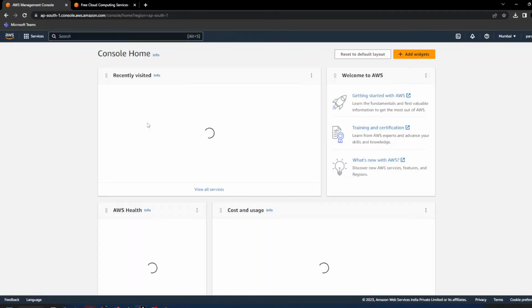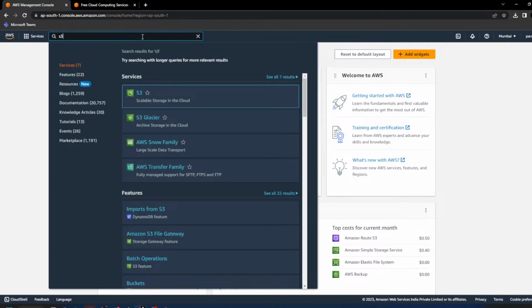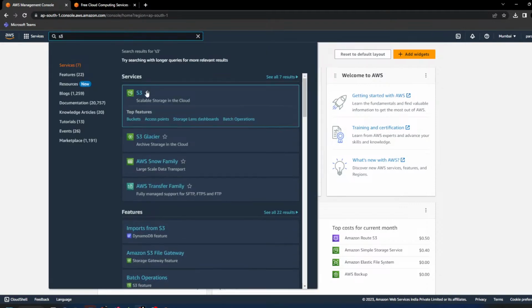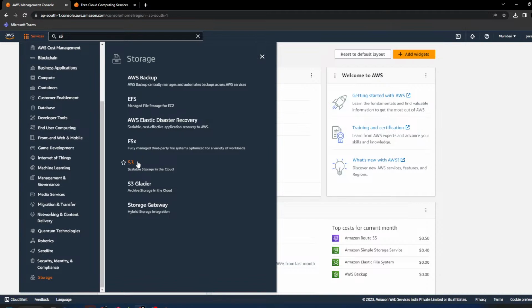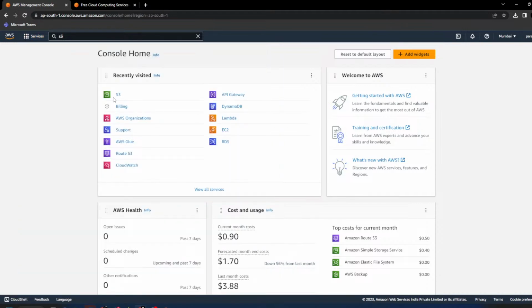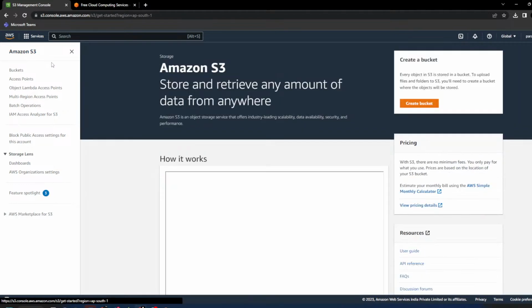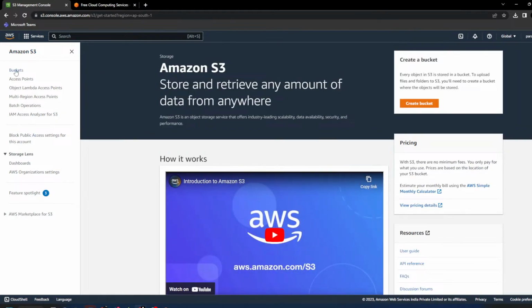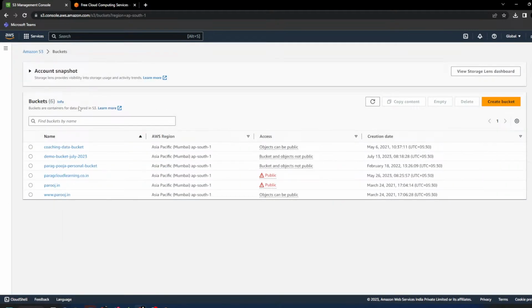So when you log into the console, this is your home page. Just search S3 and it will show you here, or in services, go to storage and you will find S3, or if you have recently used it, it will be in the recently used services. Just click here and your dashboard will open. Click on buckets. In my S3 right now there are 6 buckets. In your case there will be 0 buckets, so you have to create a bucket from here.